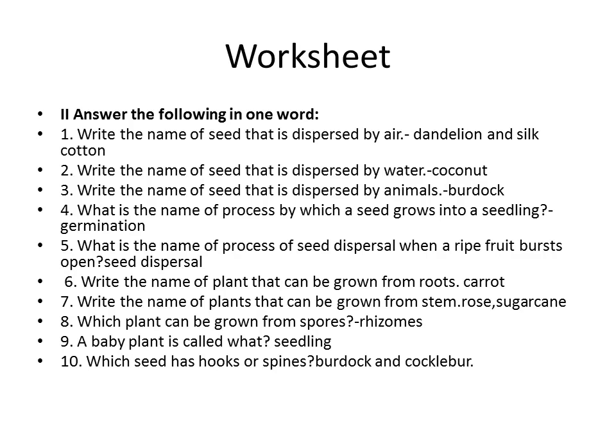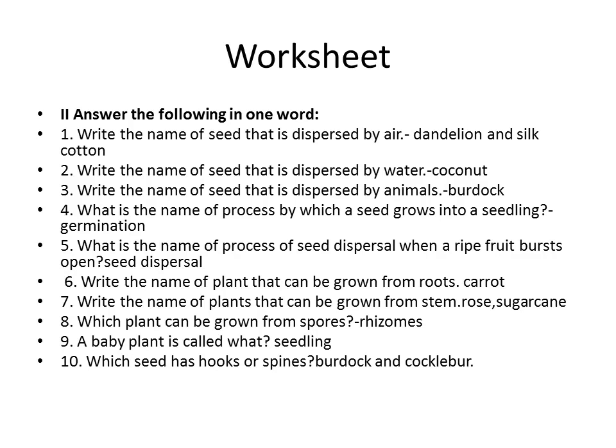And then sixth one, write the name of the plant that can be grown from the root. So you can write carrot. Carrot is the plant that can be grown from the root. Then seventh one, write the name of the plant that can be grown from the stem. Rose and sugarcane. From the stem, rose and sugarcane can be grown.